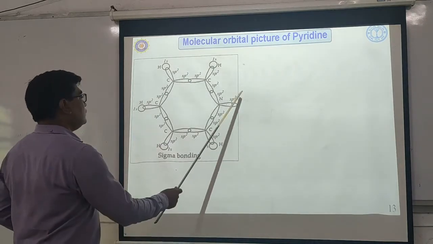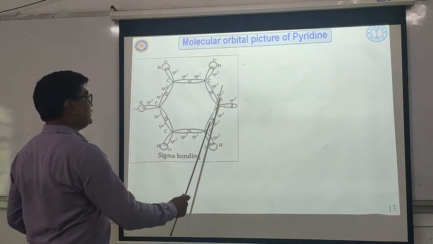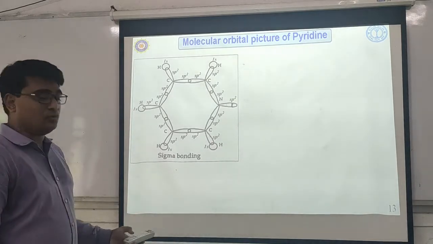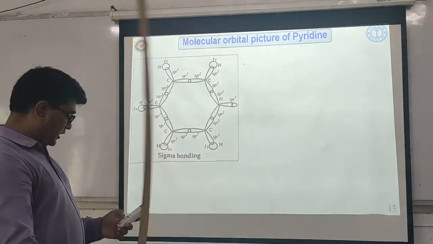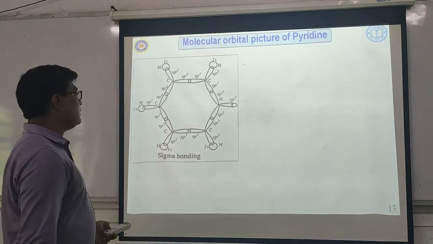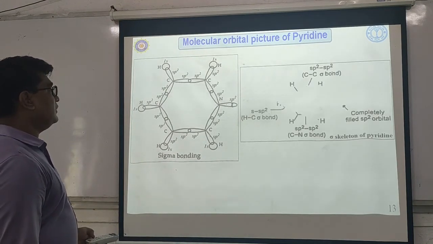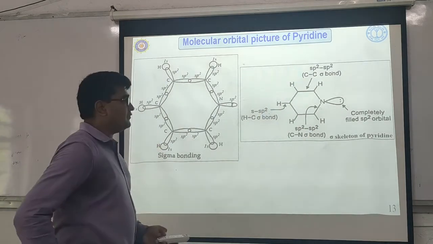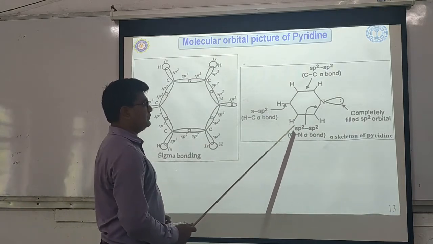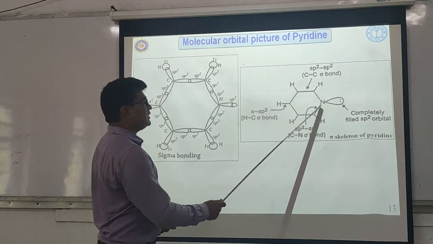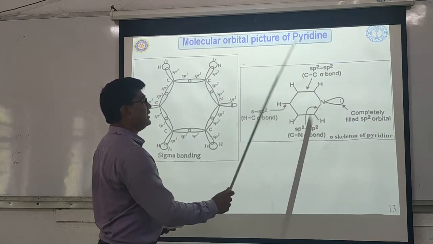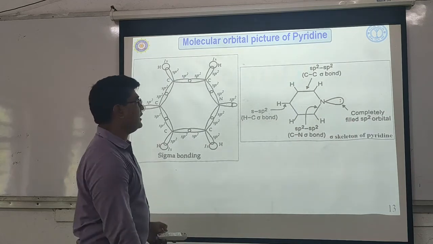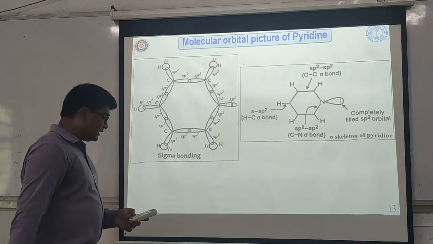Okay. Now the third sp2 hybrid orbital of the nitrogen already has 2 electrons, so it will not participate in the bonding. It remains unshared. So this is how the sigma bonding takes place. Now you can represent the sigma skeleton in another way: 6 sigma bonds, 5 C-H bonds, and this pair of electrons on nitrogen, completely filled, remains unshared. So this is how your sigma skeleton is formed.